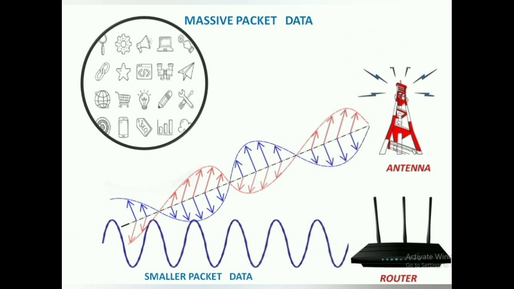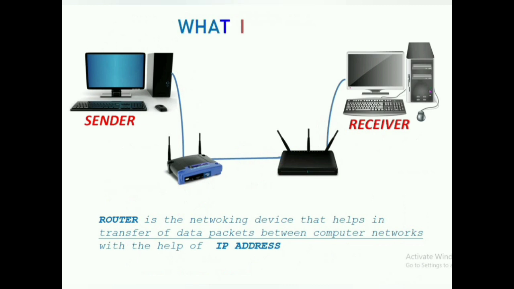Assume the message sent by the user is massive in size, so it is very difficult for the internet to carry such a huge size. Then the massive message is broken into smaller packets. All of these smaller packets will reach receivers through nearby antennas as electromagnetic waves or through a device called a router. Now, what is a router? A router is a networking device that helps transfer data from sender to receiver or between computer networks with the help of IP addresses.